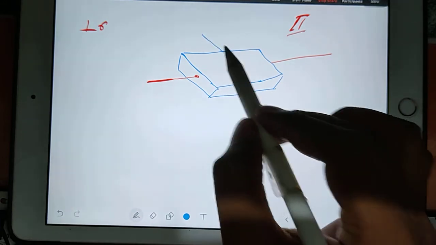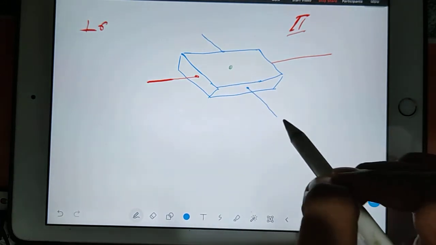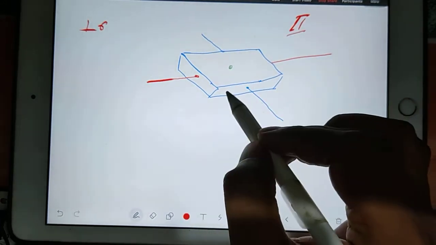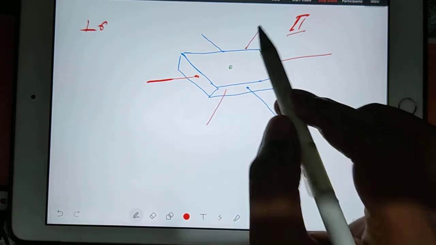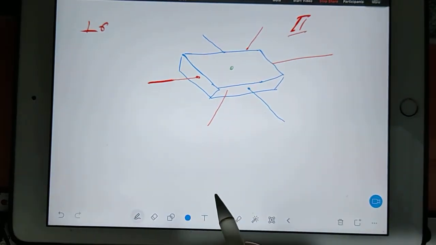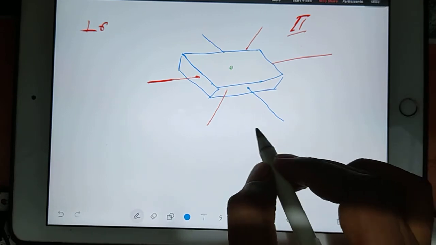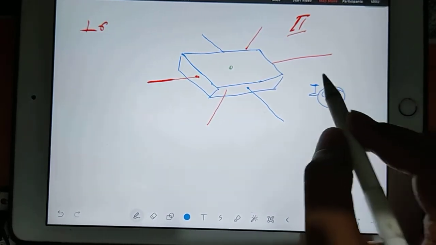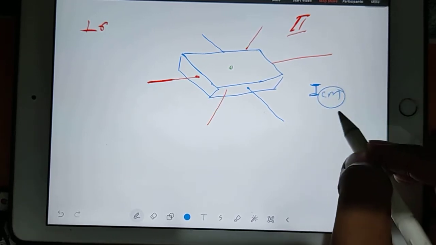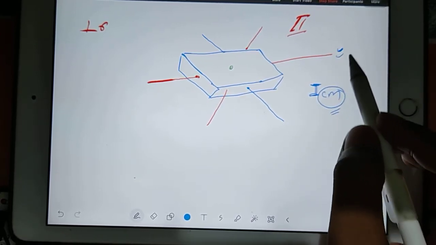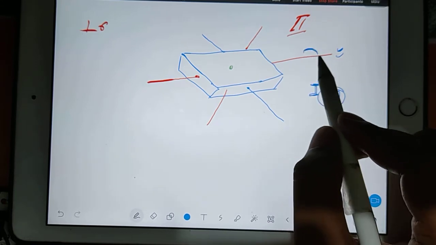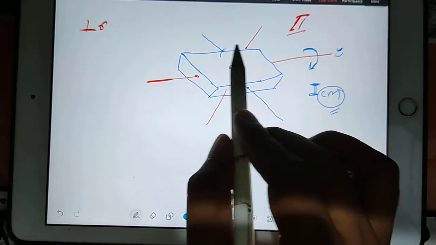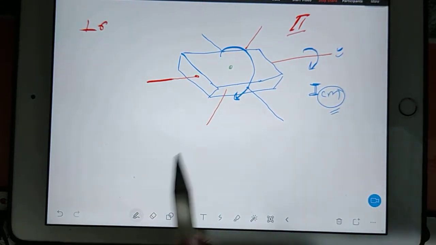Like there can be one more axis passing through center of mass. There can be one more axis passing through center of mass. So one type of moment of inertia is about that axis which is passing through center of mass. I is the symbol for moment of inertia. Cm means this axis is passing through center of mass. It means because of that only your object is revolving. It means like this. Okay.